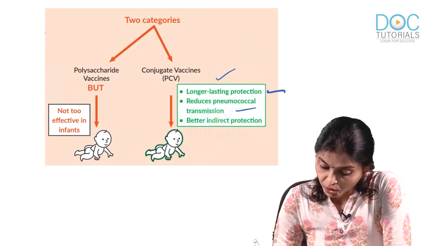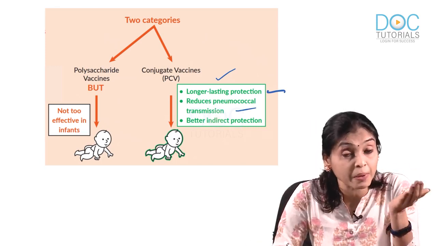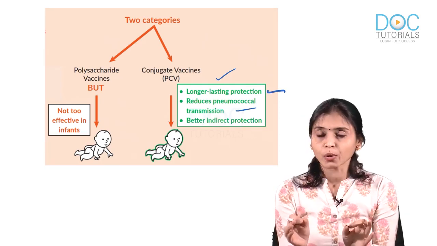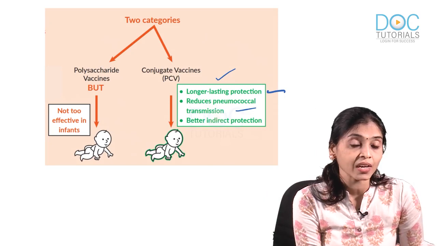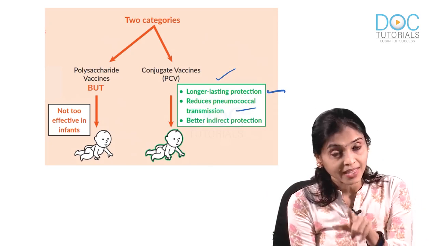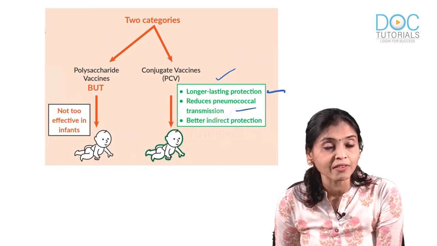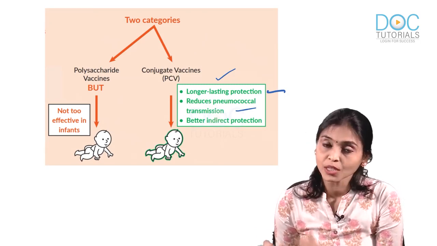It reduces pneumococcal transmission and it is giving more protection compared to PPV23 in children. So, what I want to tell you is, in children, for primary immunization, we are giving PCV 13. That is the next MCQ. Primary immunization is given with PCV 13 and not with PPV 23.